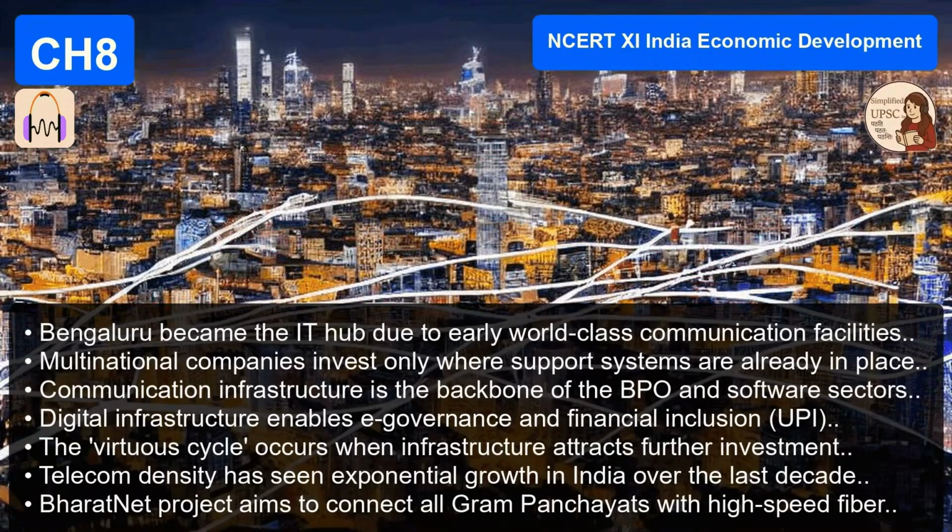A virtuous cycle. Exactly. And on the flip side, the text links infrastructure directly to health outcomes. It mentions morbidity. That's a specific term. Morbidity just means the proneness to fall ill. It's not mortality, which is death, but sickness. The rate of sickness in a population. Precisely. The text links this directly to water and sanitation infrastructure.